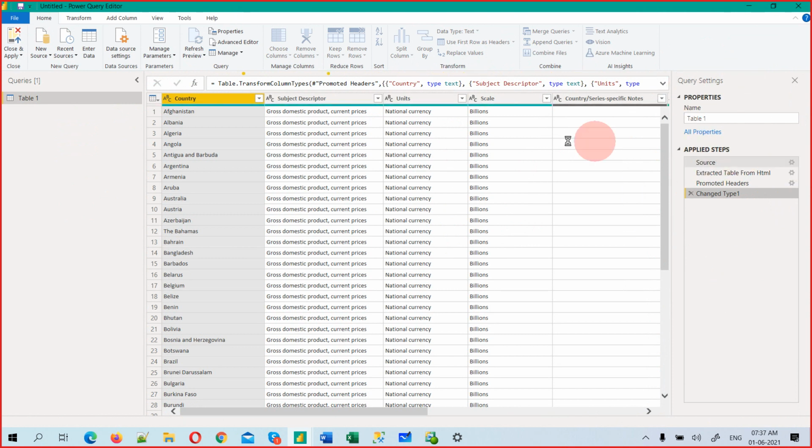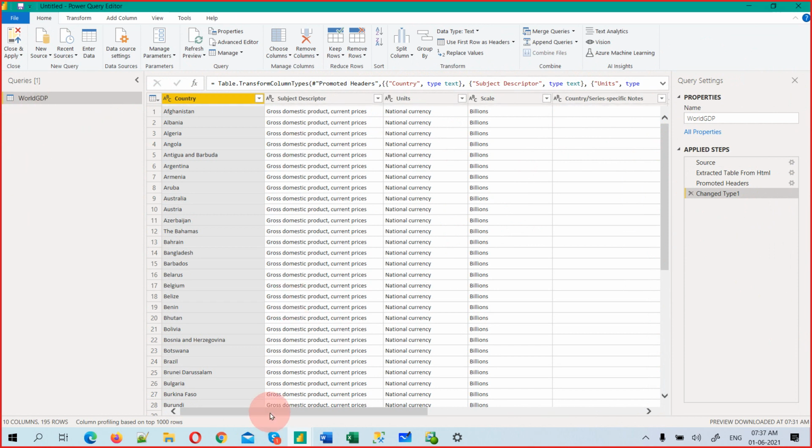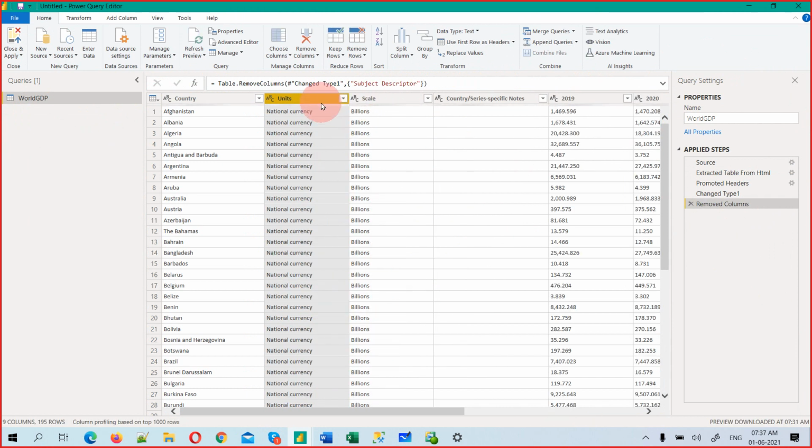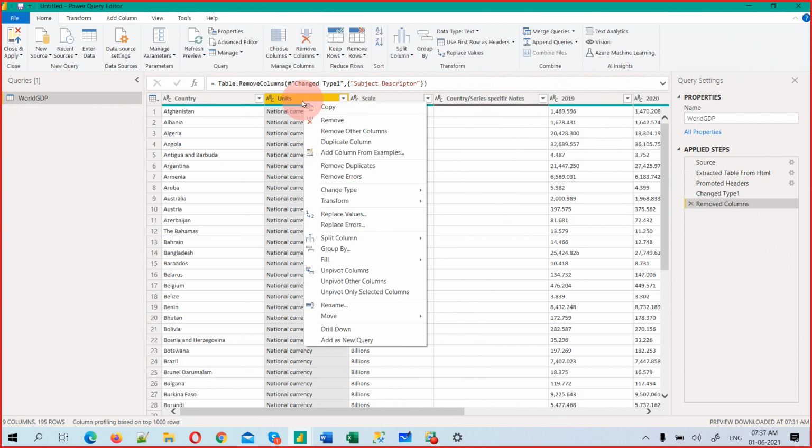Okay, applied steps. So we have a table, and we can create the name with the file name, world GDP. It's a file name, so the query name will change to world GDP. And now let's clean the data. I don't want this description. Remove this. And I don't want this units and billions. It's a currency, so only currency.